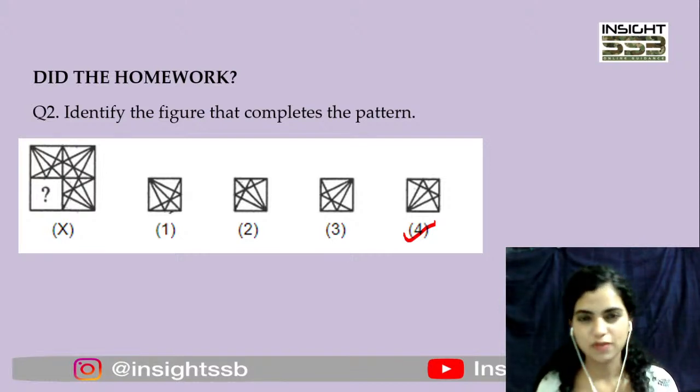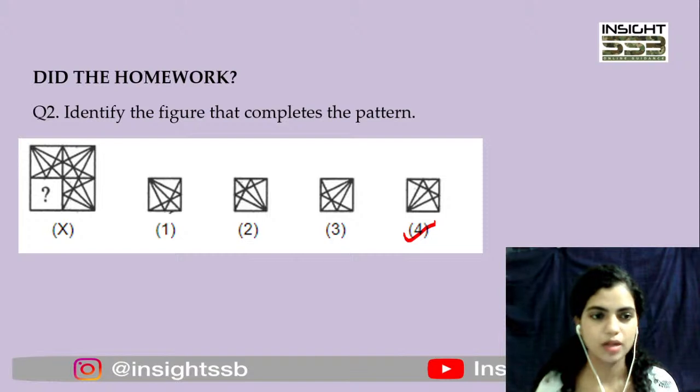ऐसे जब complex figures अगर आपको दिखते हैं question में तो what you can do is break it down into smaller parts. एक एक line पर you can focus. For example, अगर I am to solve this question, I'll focus on this thing. ठीक है, मैं यहाँ पे इसको ध्यान से देख रही हूँ, just this particular thing. तो I'll come up with कि हाँ ठीक है यहाँ तो this diamond is going to be made from these lines. Then I know कि यहाँ पर ऐसे star like figure बन रहा है.